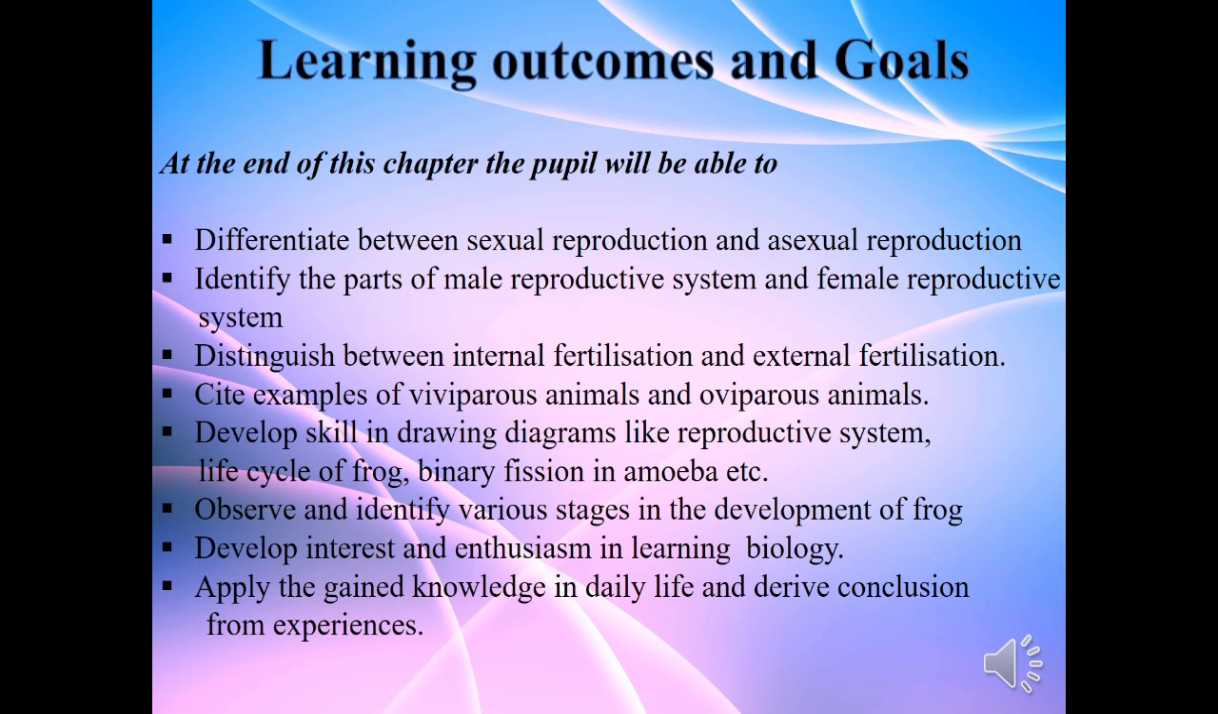At the end of this chapter, you will be able to differentiate between sexual reproduction and asexual reproduction. Identify the parts of male reproductive system and female reproductive system. Distinguish between internal fertilization and external fertilization. Cite examples of viviparous animals and oviparous animals.